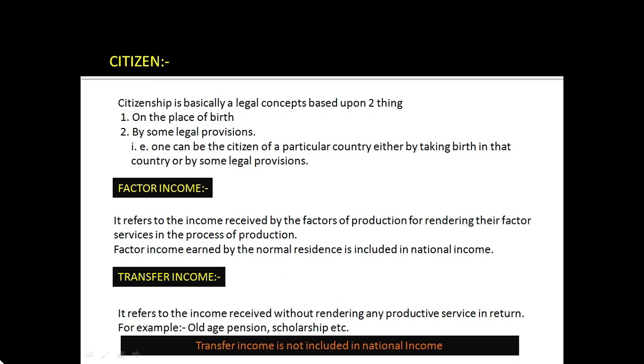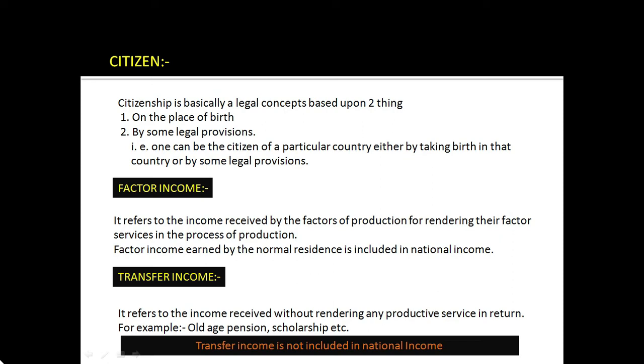For example, old age pension and scholarships are all considered as transfer income. Here, the pension received after retirement will be part of factor income, and old age pension will be considered as transfer income, because for getting old age pension the person has not rendered any kind of services, right? So transfer income is not included.